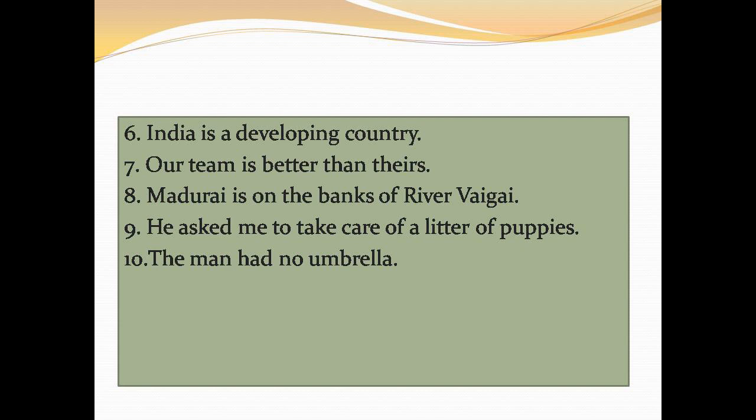Number 10. The man had no umbrella. Here we do not have any particular man, right? We mean any man they are talking about, right? So that is common noun. Man is a common noun and umbrella also is a common name, so it's a common noun. So here in this sentence we have two nouns, man and umbrella, and both of these are common nouns.